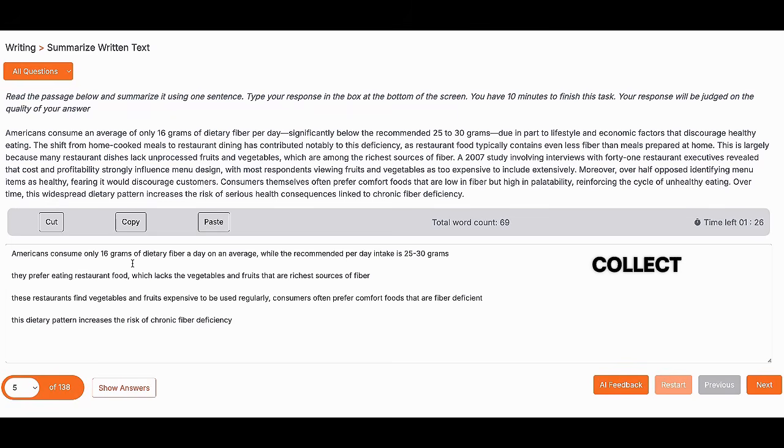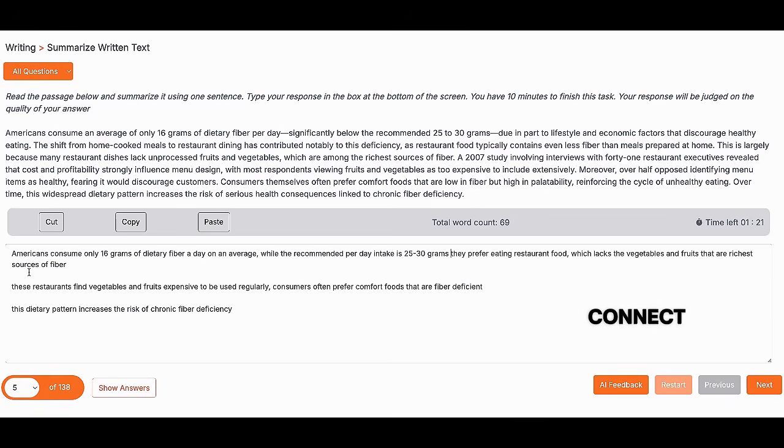What can we do? They are eating less fiber. Why are they eating less basically? Maybe this is the reason: they prefer eating restaurant food which lacks vegetables and fruits, the richest sources of fiber.